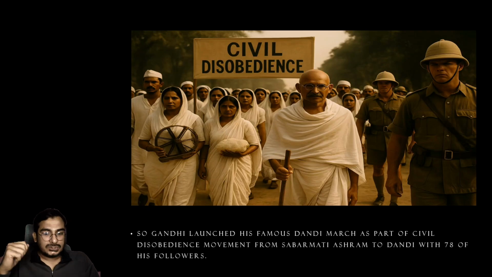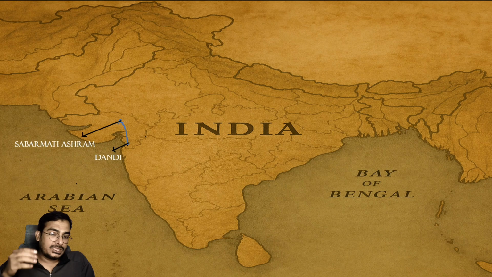See? So Gandhi launched his famous Dandi March as a part of the civil disobedience movement from Sabarmati Ashram to Dandi, with 78 of his followers initially. You can see, initially he started from Sabarmati Ashram, and he would be reaching Dandi. That would be the final goal. He would reach Dandi and pick up salt from the ocean with his bare hands, and he would not pay taxes. So that's the motive here.